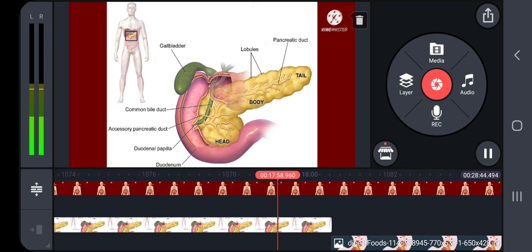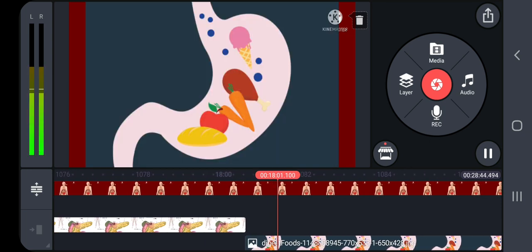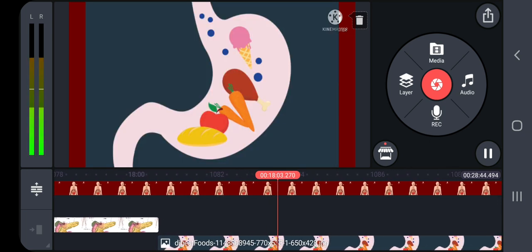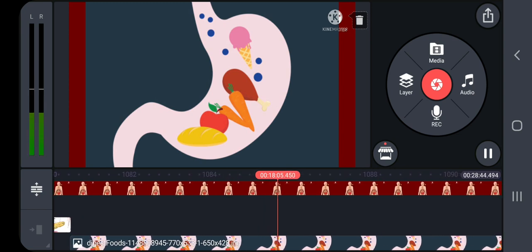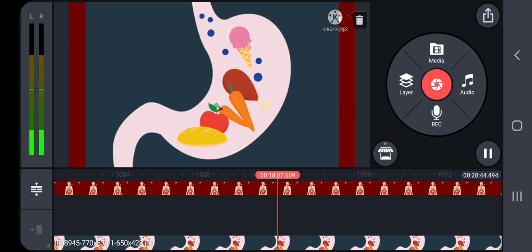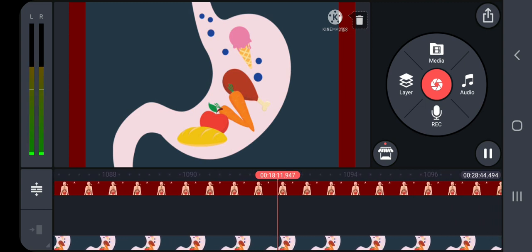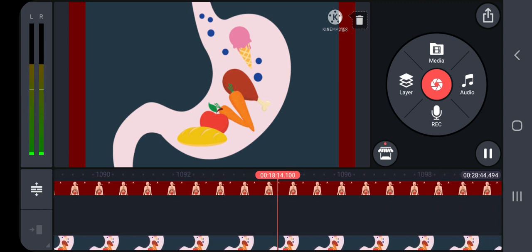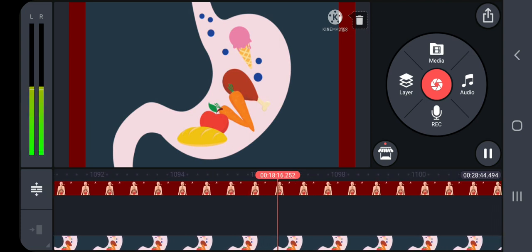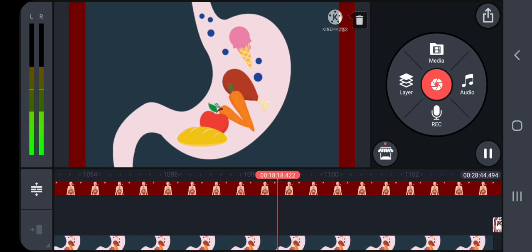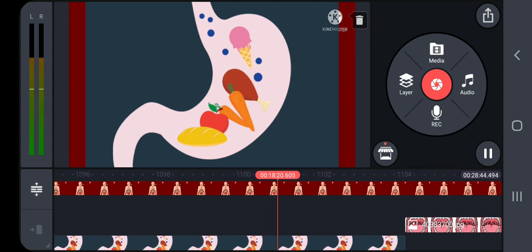Next, let me see digestion of food and the role of digestive enzymes. The process of digestion converts solid food into absorbable and assimilable form. This is accomplished by mechanical and chemical processes.